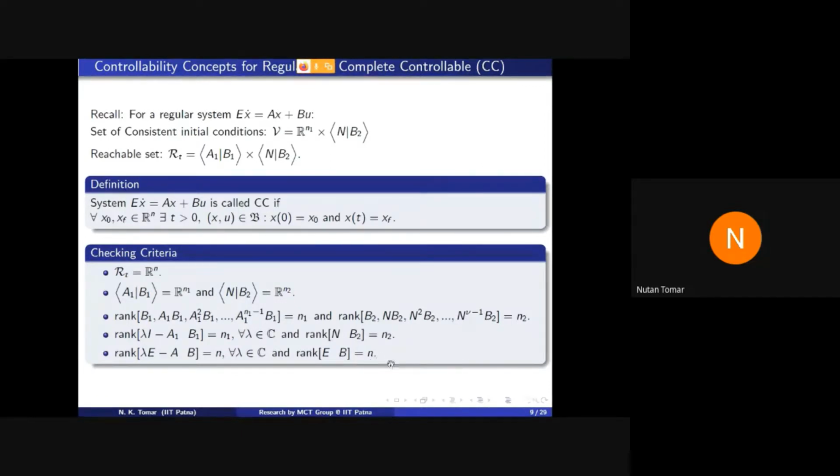So I will finish this in the next 5 minutes. There are several types of concepts of controllability for descriptor systems. The first concept is complete controllability. Complete controllability means the reachable set is the full set.